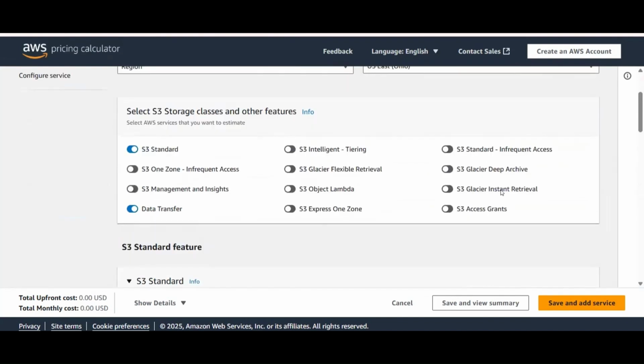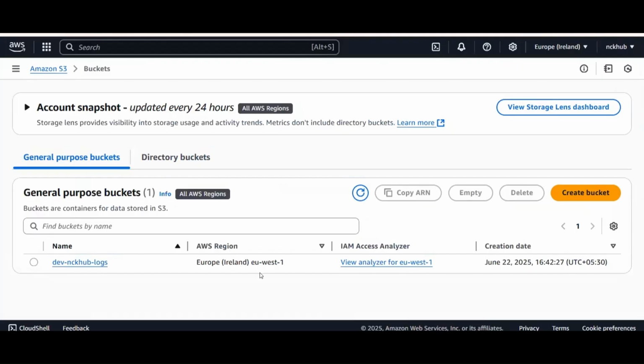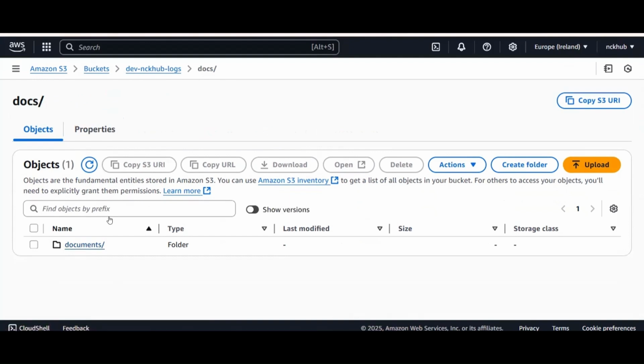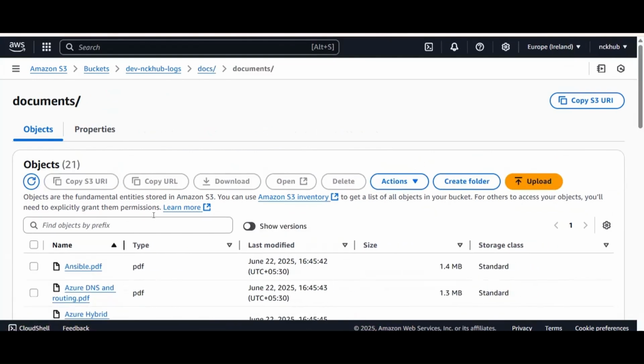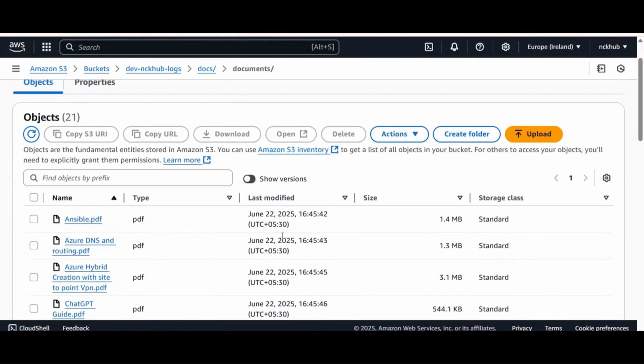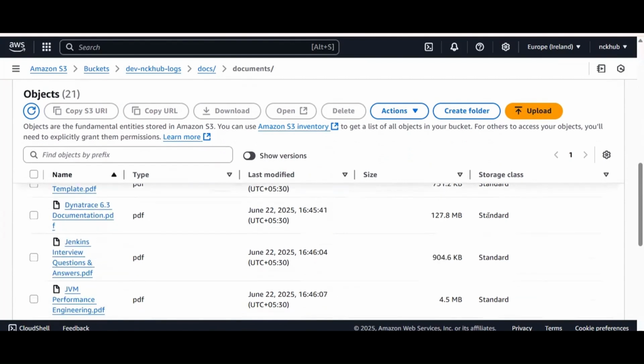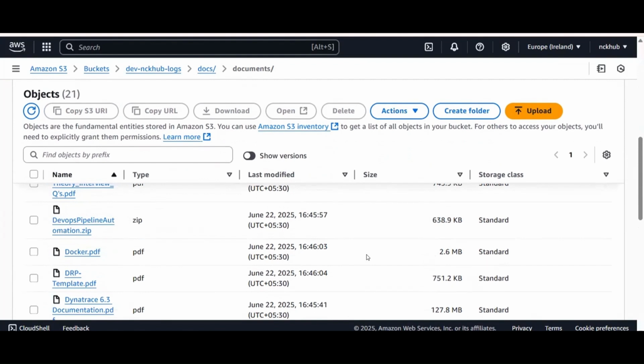Before understanding all these details, let's have a quick look at an easy bucket understanding. This is the NCK Hub bucket, which I have created, dev-nck-hub-logs. For this we have a document folder. If you can see, depending upon the storage, today we have uploaded this with the June 22nd date. Each file has a size, and depending upon the bucket, the storage class available is Standard. Likewise, we have other classes as well: Tiering, Glacier, and many more.